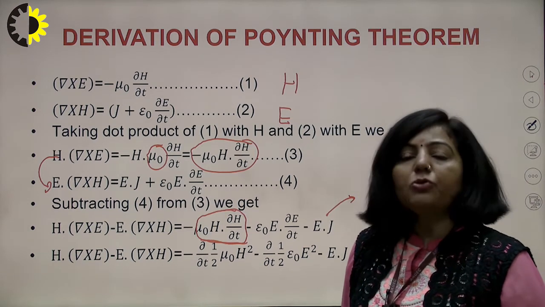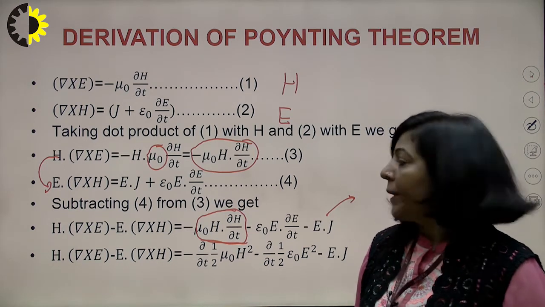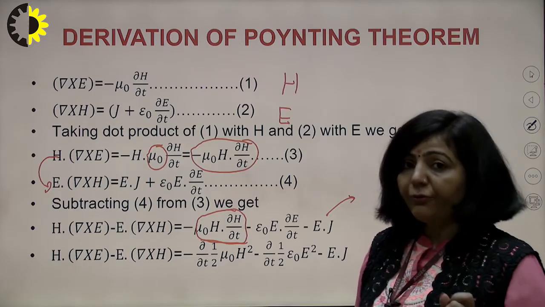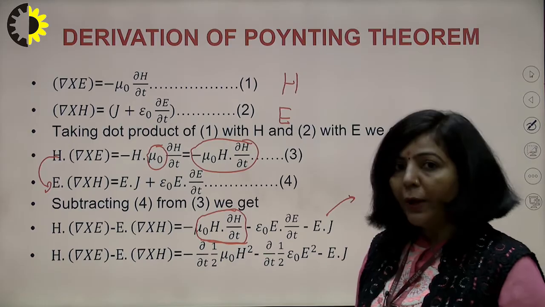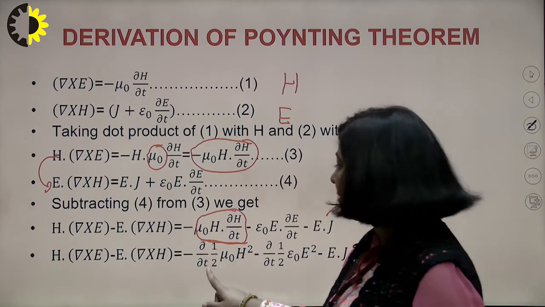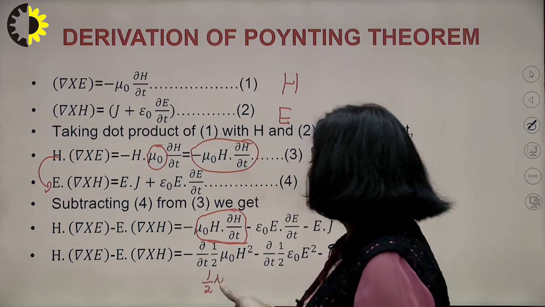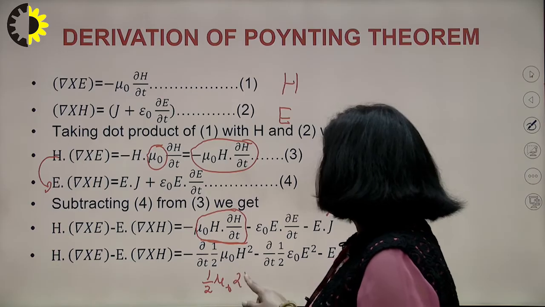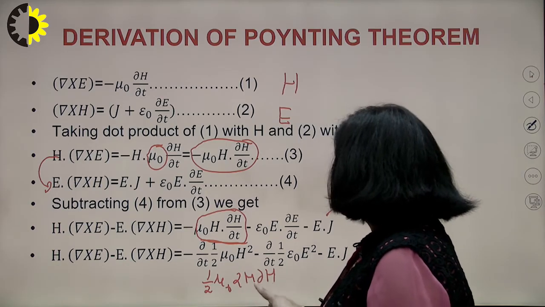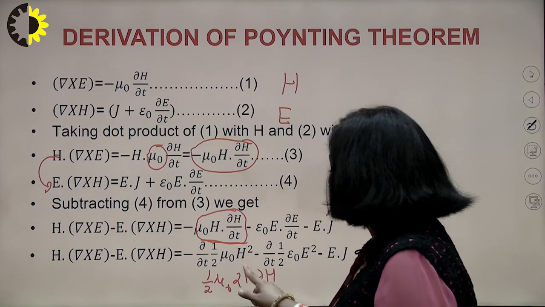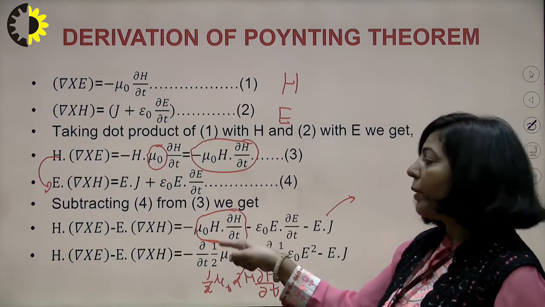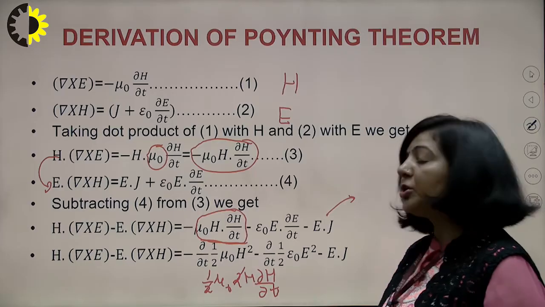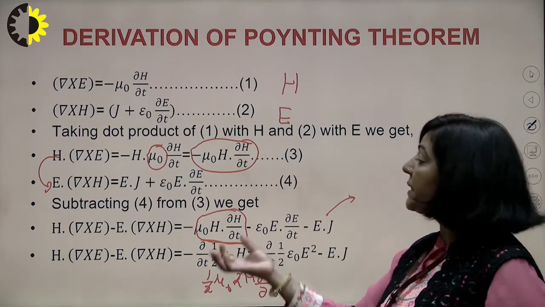You will get 1 by 2 mu naught times 2H del H by del t. This 2 will get cancelled with this, and finally you get the same term, mu naught H del H upon del t.